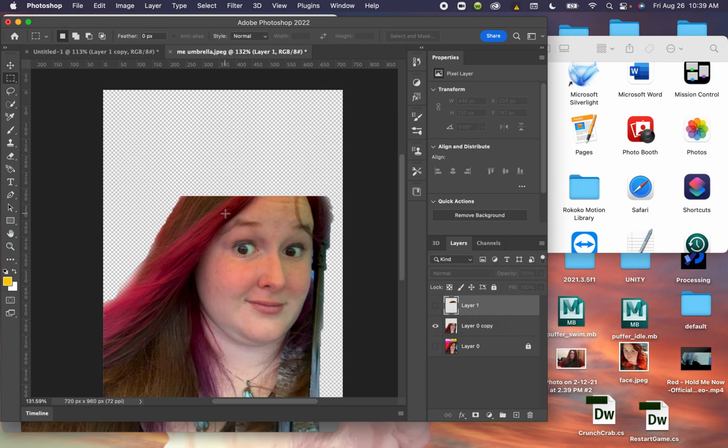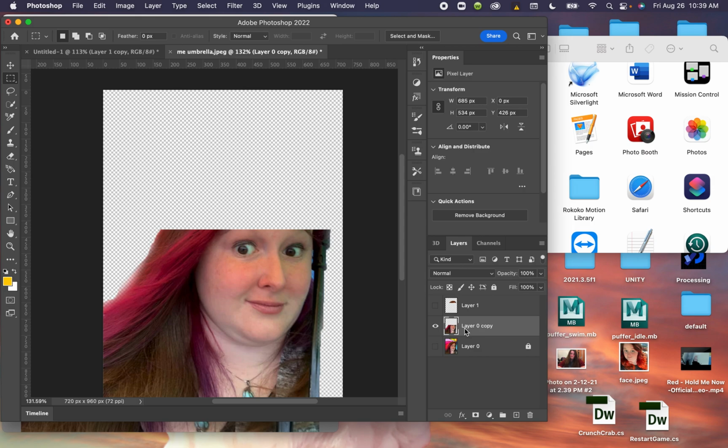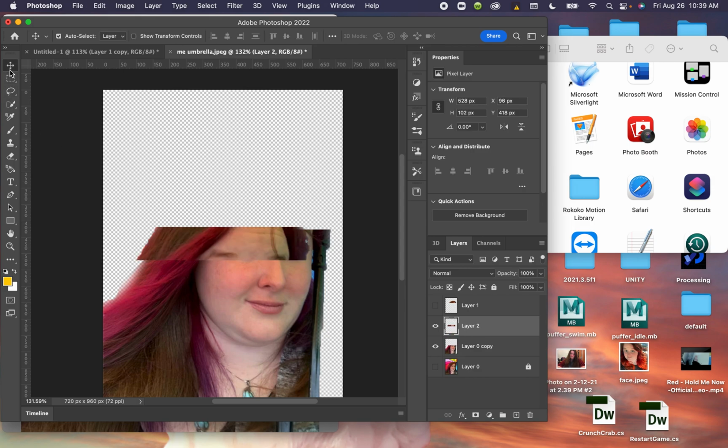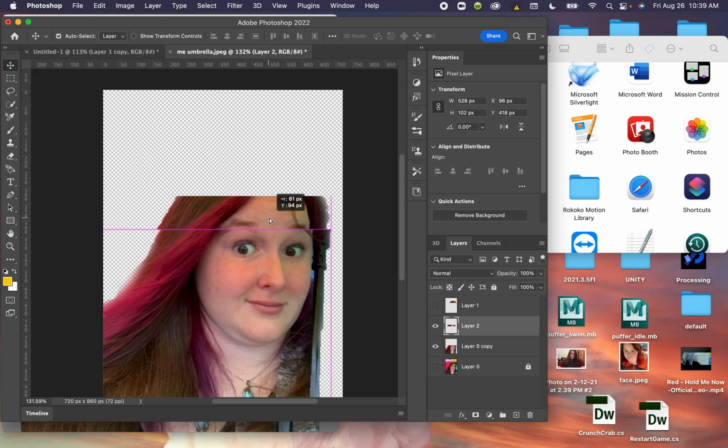So I'm just going to work my way down, selecting, and I want to make sure I go the whole way across so I don't have little bits left out. Command X. Now notice nothing happened because I'm on the wrong layer. I'm on layer 1. I want to be on layer 0 right now. Command X, Command V, and again I have to go to my move tool and move it back where I want it to line up.